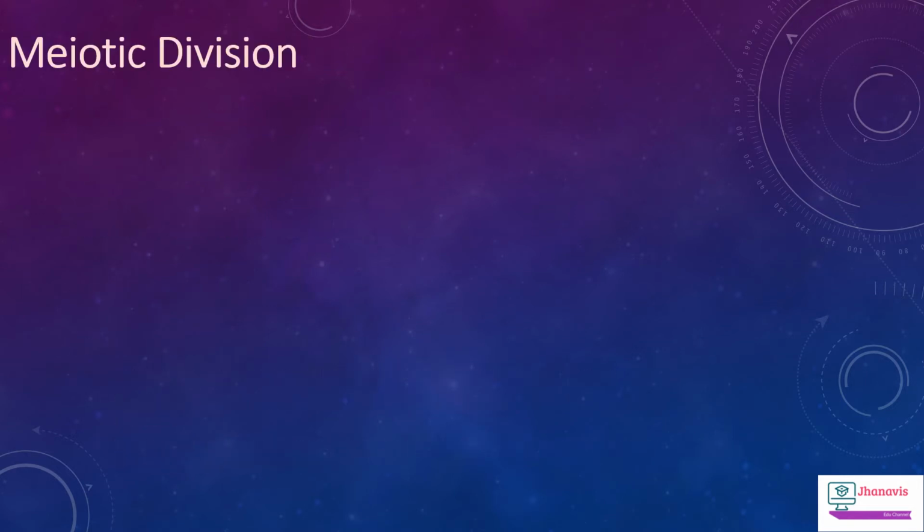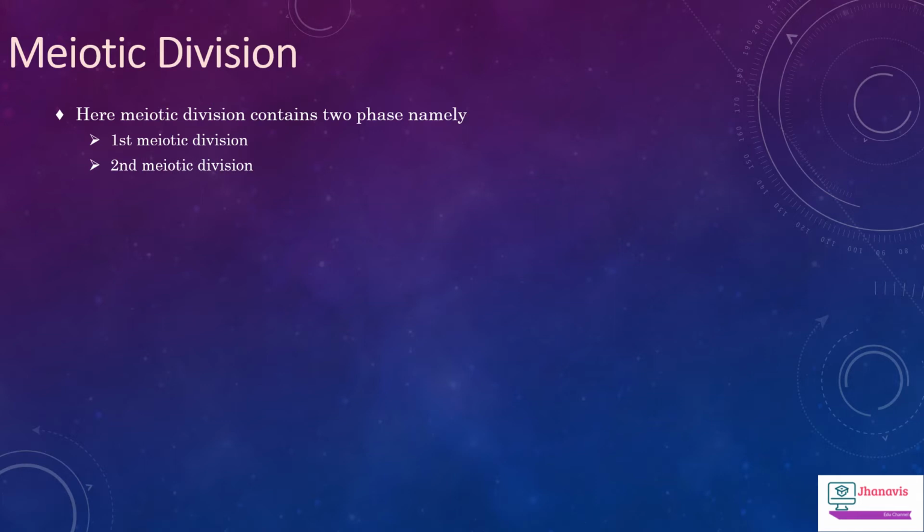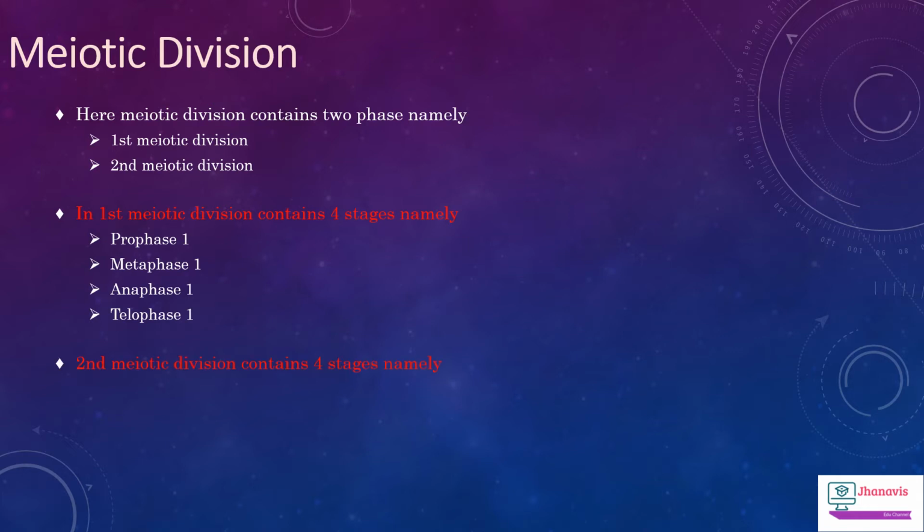Here we will talk about the meiotic division. Meiotic division contains 2 phases, namely the first meiotic division and the second meiotic division. The first meiotic division contains 4 stages, namely prophase 1, metaphase 1, anaphase 1, telophase 1. Whereas the second meiotic division also contains 4 stages, namely prophase 2, metaphase 2, anaphase 2, telophase 2.